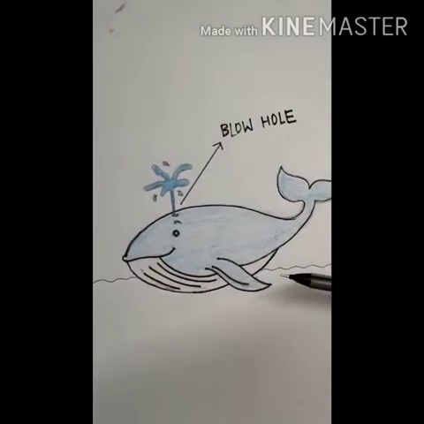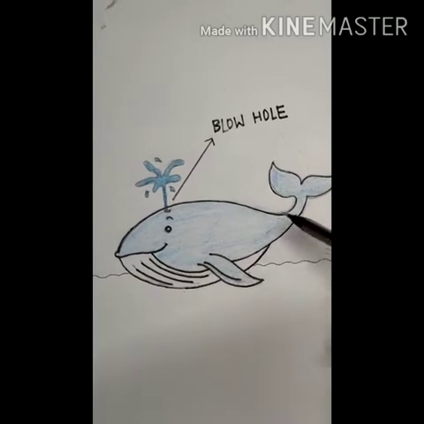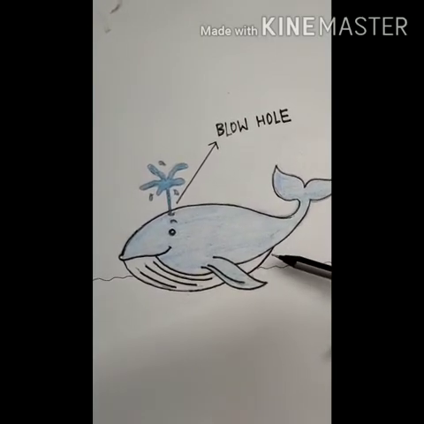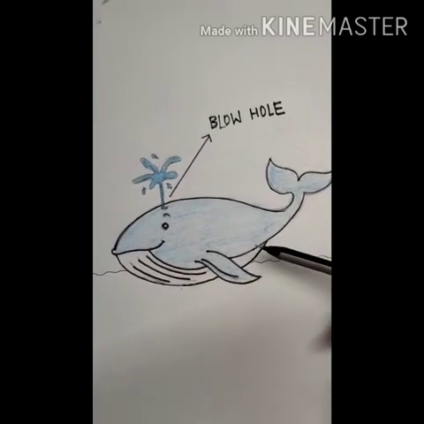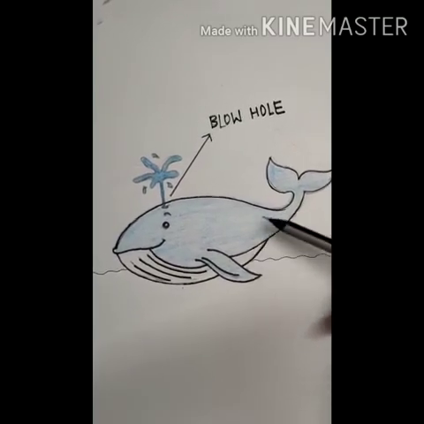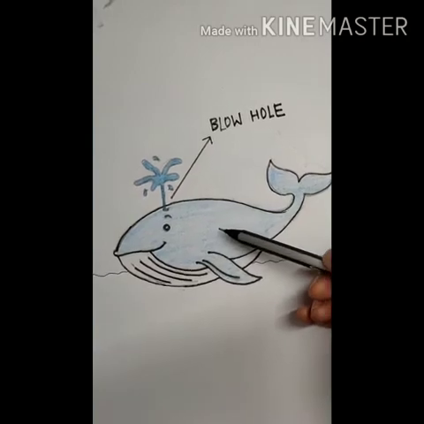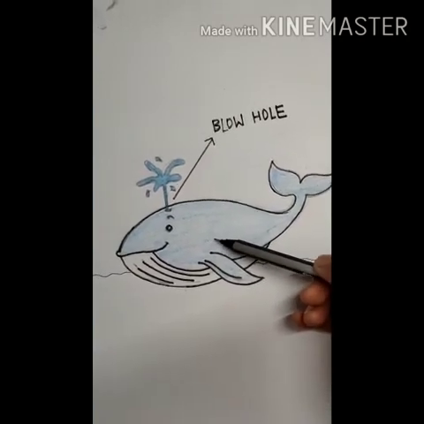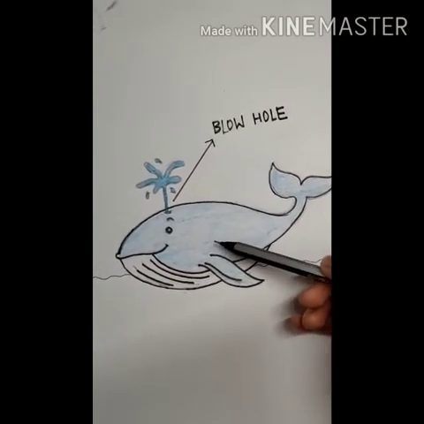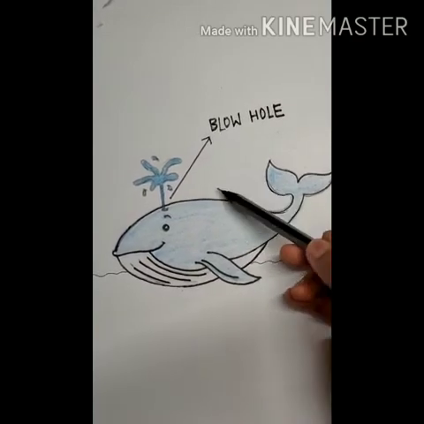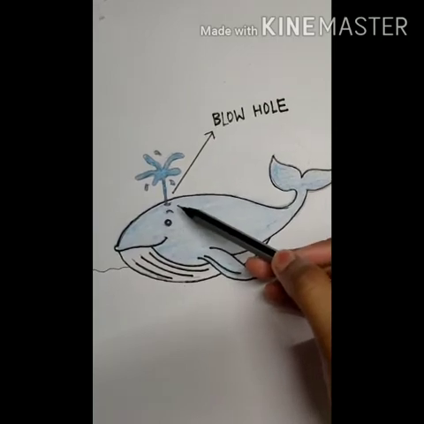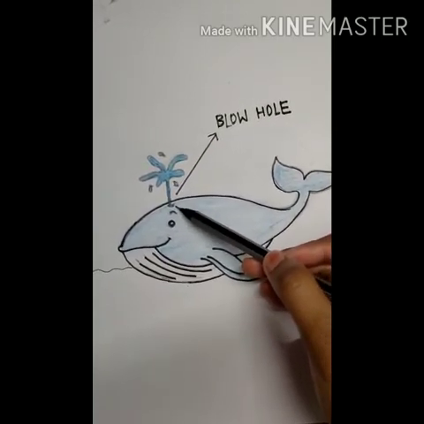So what about dolphins and whales? We all know that whale is a mammal and they also have lungs. But whale's lungs are so large that it cannot take enough oxygen in one time or in one breath. So it has to come again and again to the surface of the water and throws out carbon dioxide. And from where it throws? It throws with the help of a blowhole.